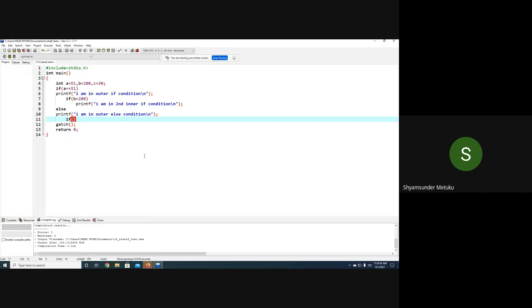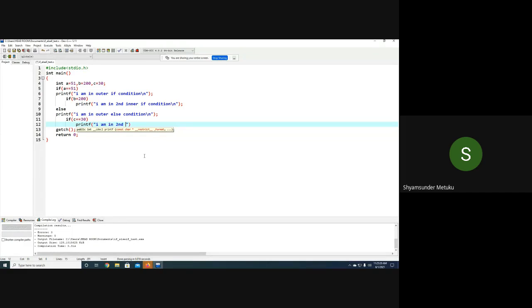Yeah, if C is equal to 30, printf: I am in second level of else condition.